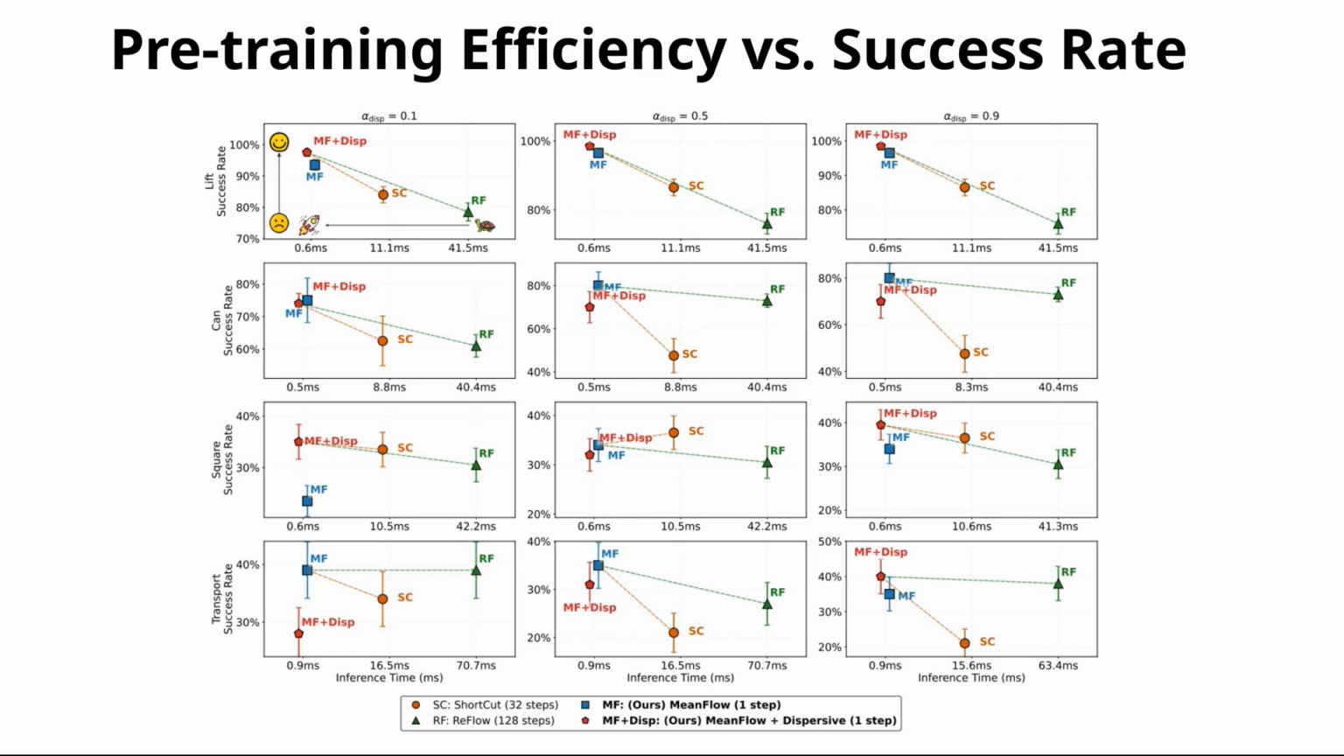Efficiency analysis. This figure drives home our efficiency. Look at the x-axis. Our method takes just 0.6 milliseconds per inference on an RTX 4090. Compare this to shortcut at 10 to 16 milliseconds or ReinFlow at 40 to 70 milliseconds. That is a 15x to 60x speedup. Ideally, you want to be in the upper left corner of this chart. High success rate and fast inference. DMPO sits exactly there on the Pareto frontier, proving we don't need to sacrifice speed for accuracy.